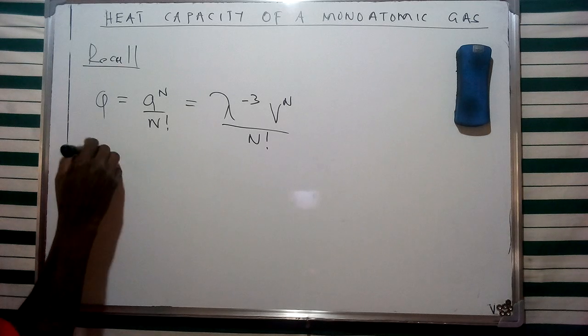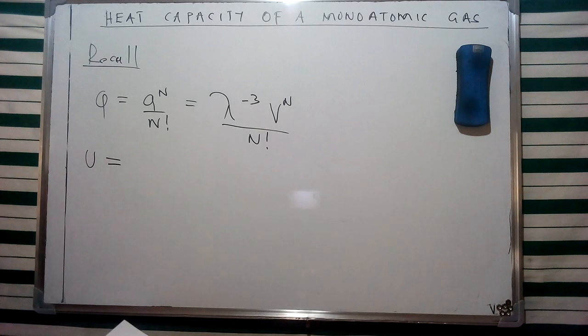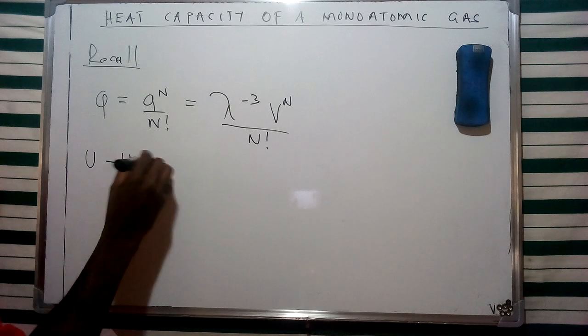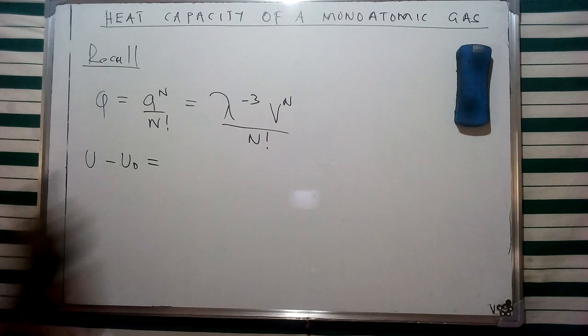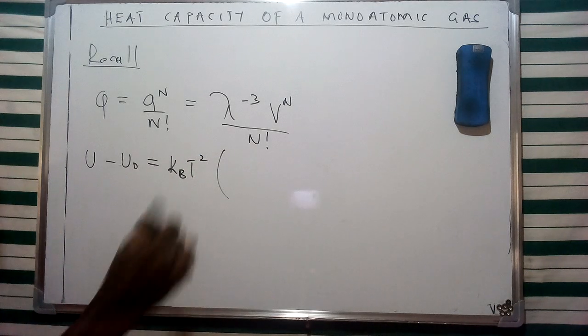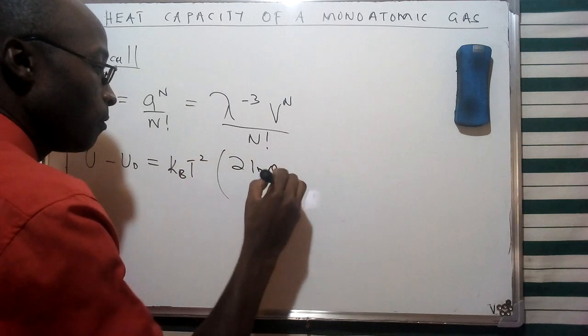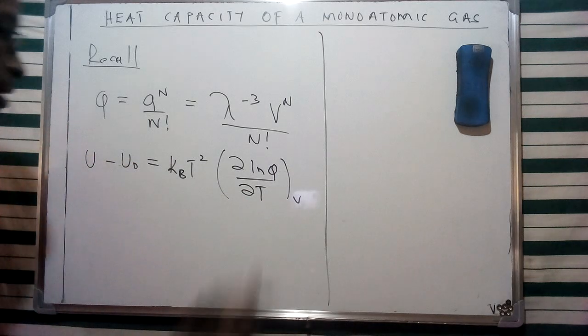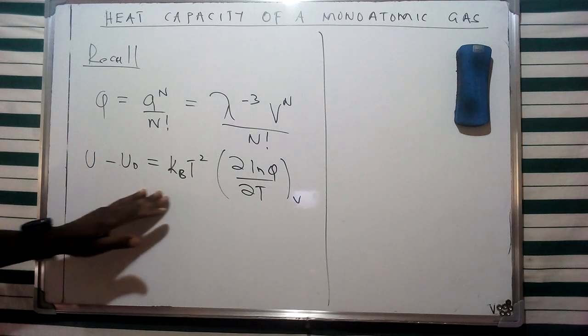Considering U as our internal energy, we had derived U and given it a value of k_B T squared times the partial derivative of ln Q with respect to temperature at constant volume. So this was the value of our internal energy.